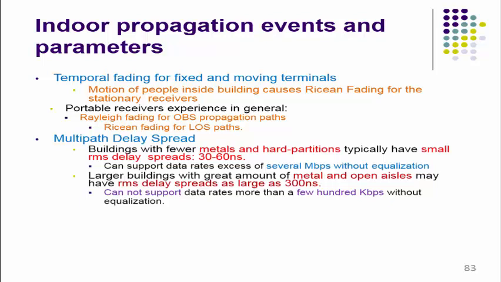In case of buildings with fewer metal parts or hard partition buildings, the RMS delay spread is a minimum of 30 to 60 nanoseconds. So it is a better one. But if the metal and other materials are observed in large buildings, this value may increase up to 300 nanoseconds. So in this case the maximum data rate is not possible due to the pulse broadening effect.